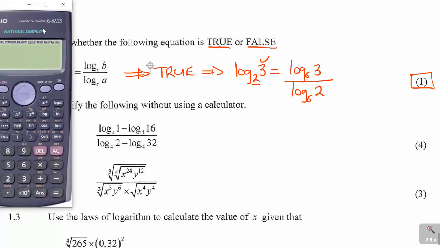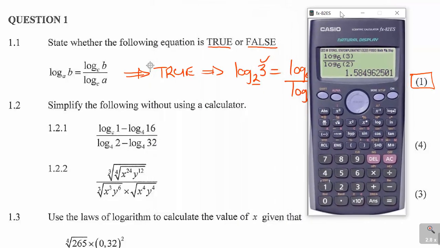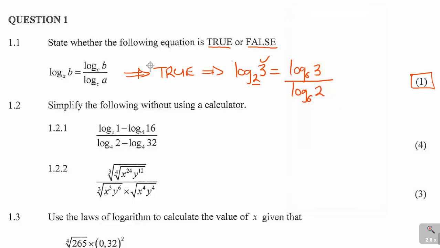So what I'll be having is, if I say log in fraction, then I say log in base 6 of 3 over log in base 6 of 2, and then the answer I'm getting is 1,5849. But just to check if this maintains, if I say log base 2 of 3, I must get the same answer. Log base 2 of 3, I must get that 1,584. So it means this is correct.